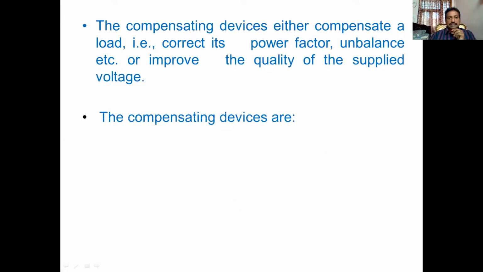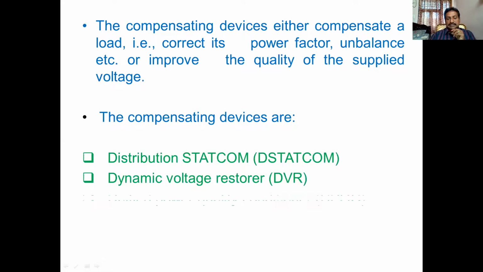Number two is compensating devices. Now we will discuss only one of these reconfiguring type of custom power device. We will start with the solid state current limiter, SSCL.